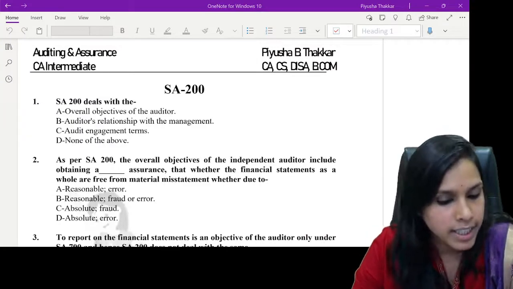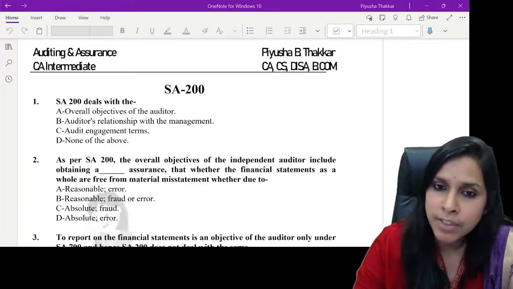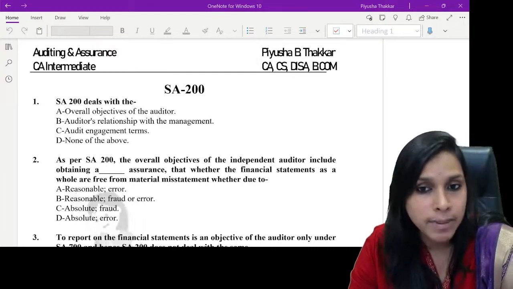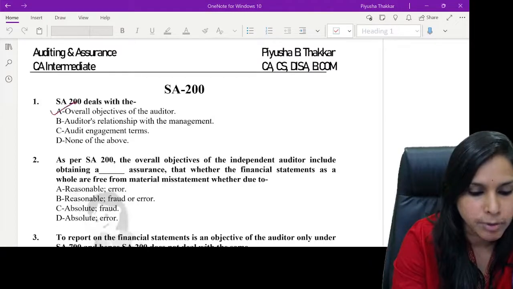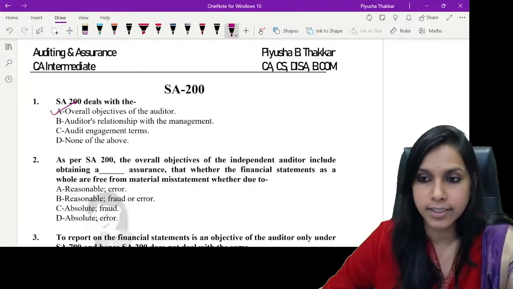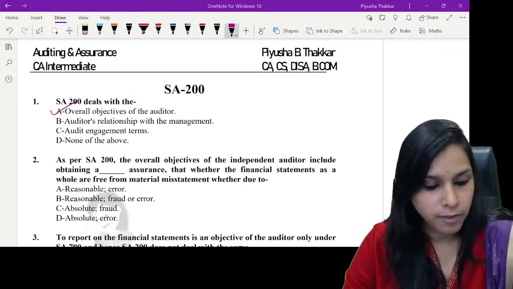So SA200 deals with, A, overall objectives, B, auditor's relationship with management, C, engagement team members, none of the above. So here the correct option is A. Okay, yes. So here SA200 deals with overall objectives of auditor.